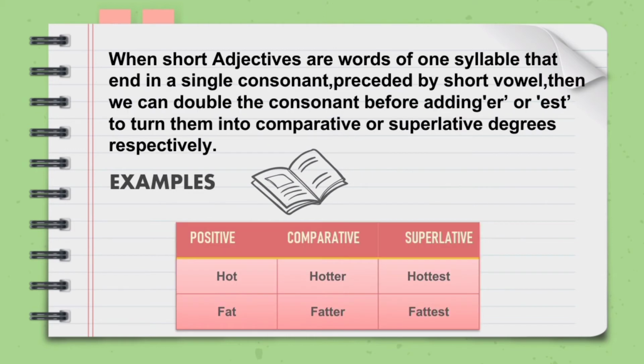Next rule is that when short adjectives are words of one syllable that end in a single consonant but preceded by a short vowel, then we can double the consonant before adding er or est to turn them into comparative and superlative degrees respectively. For example, the word hot becomes hotter and hottest. Fat changes into fatter and fattest, where the last consonant changes into double.